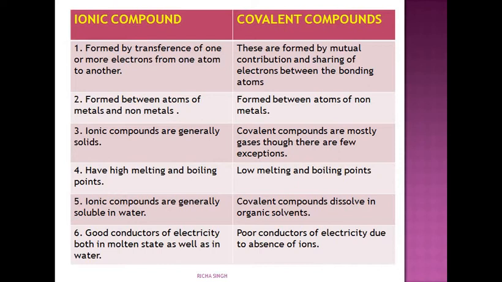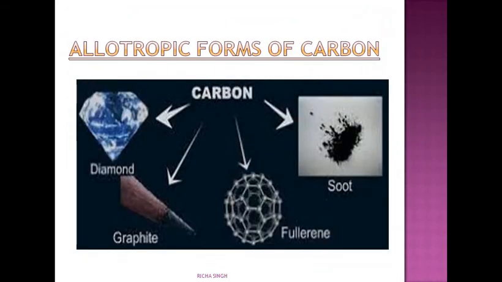Now this is the comparison of the properties of ionic compounds and covalent compounds. You can just go through the slide and write these points in your notes. Okay. Let's come to the allotropic forms of carbon.